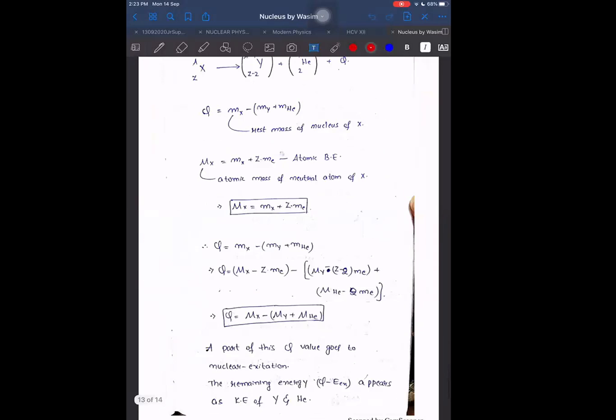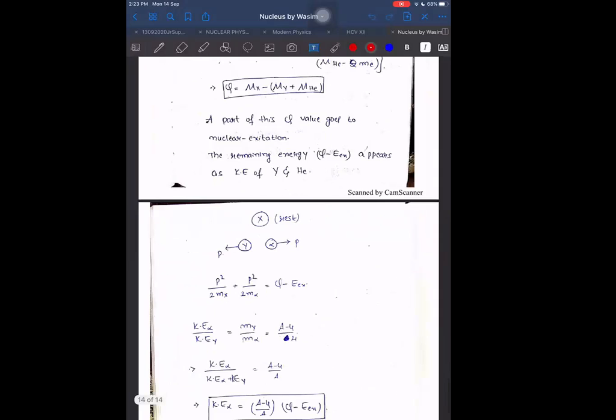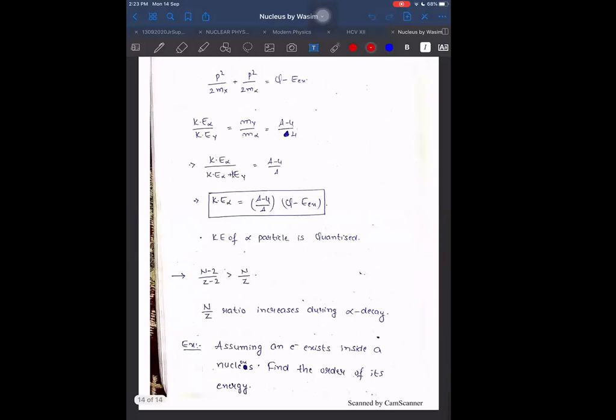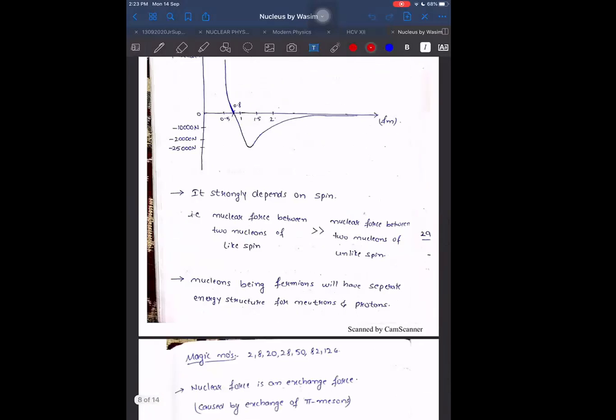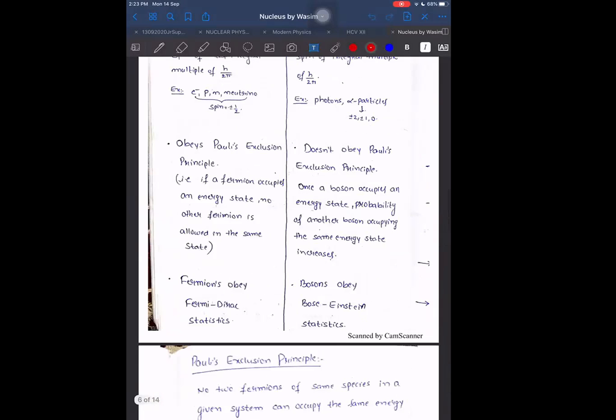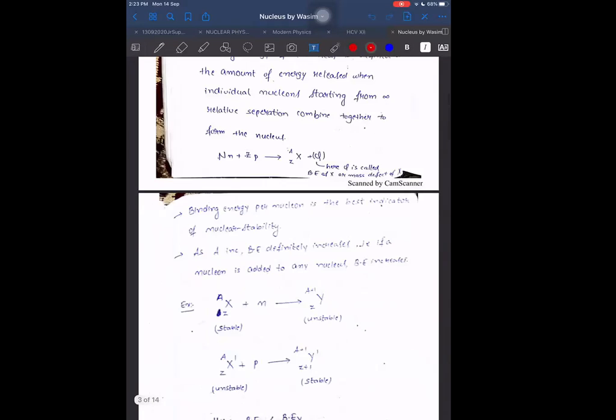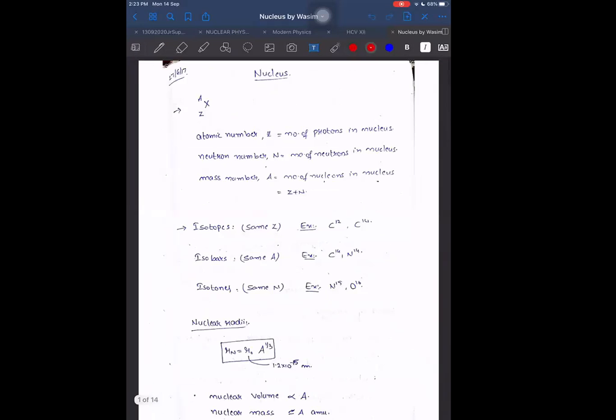Yes, notes are also there. Sir, send it on WhatsApp. I'll send. These are past year batch notes. Let me see if it is covering everything.